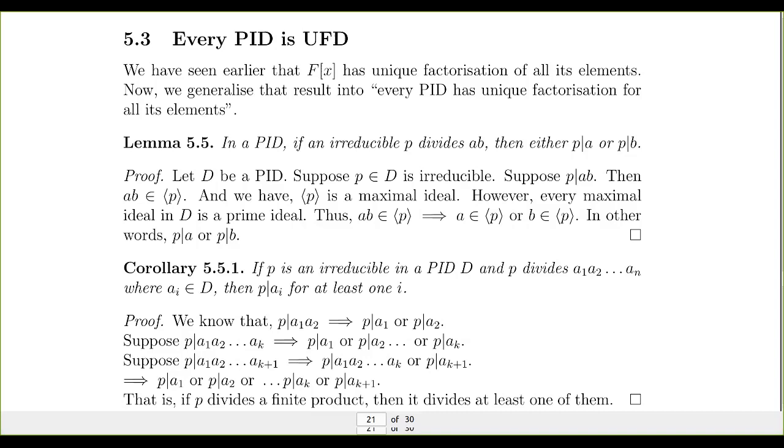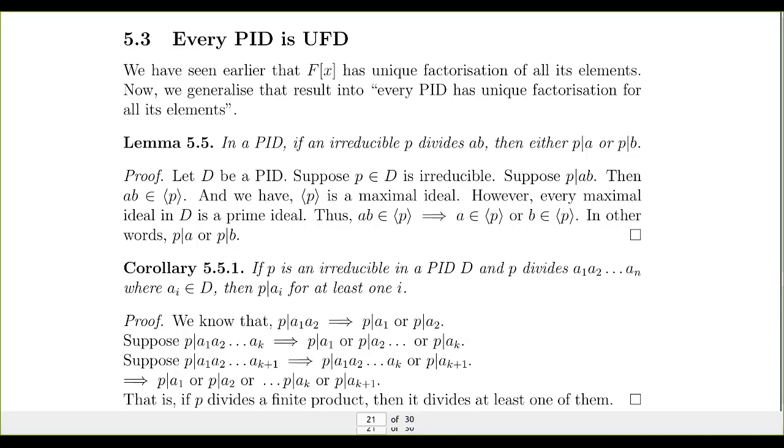Now we have just assumed that if P divides A1 A2 etc. Ak, then P divides A1 or P divides A2 or P divides Ak. So substituting that result, we get P divides A1 or P divides A2 or P divides A3, etc., P divides Ak or P divides A(k+1). So the result is complete. For a finite product, if P divides that product, then P divides at least one of its factors.